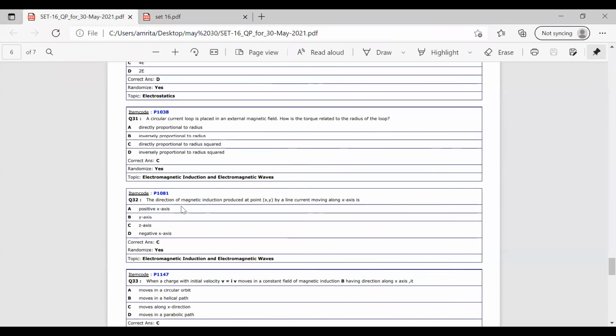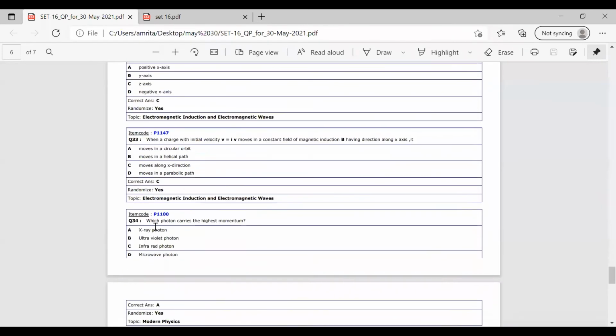In the question, the options are positive x-axis, y-axis, z-axis, and negative x-axis. It is the z-axis. The direction will be the tangent to the XY plane, and tangent to the XY plane means it will be along the z-axis. So the correct option is option C.